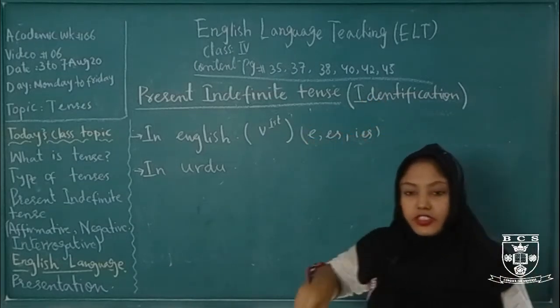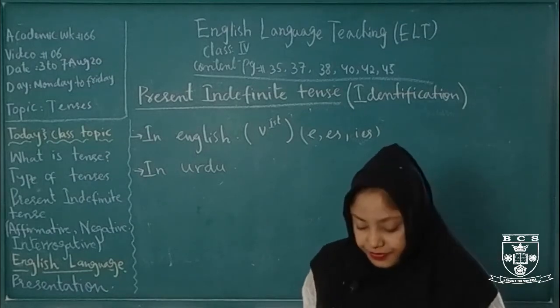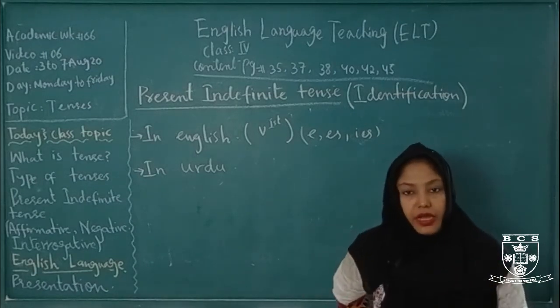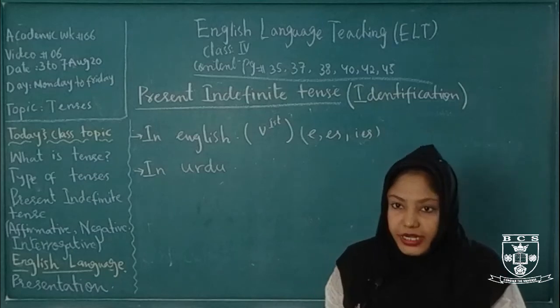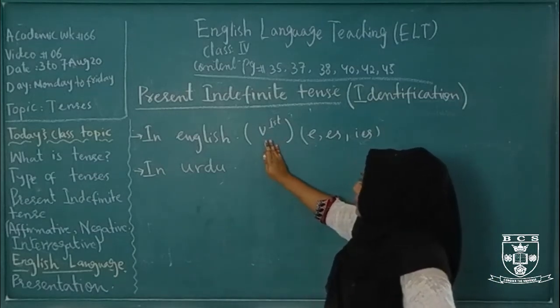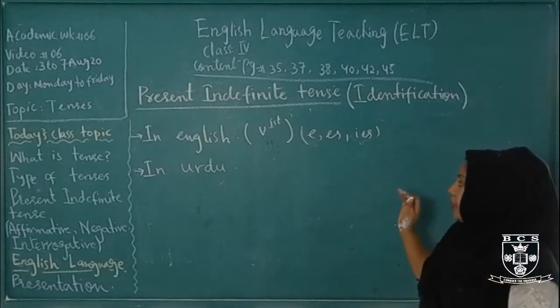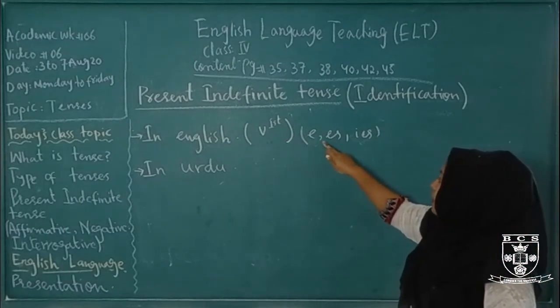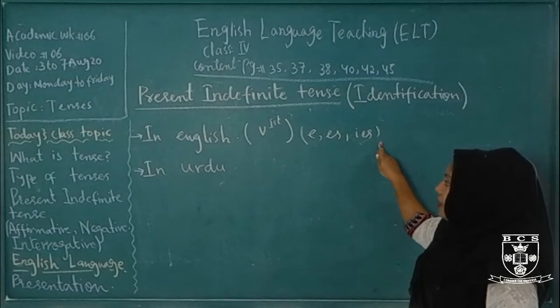What is third person singular? The person we are talking about, जिसके बारे में हम बात करते हैं, it is called the third person. So in English, if the sentence has the first form of verb and has the third person singular, then there must be s, es or ies added.